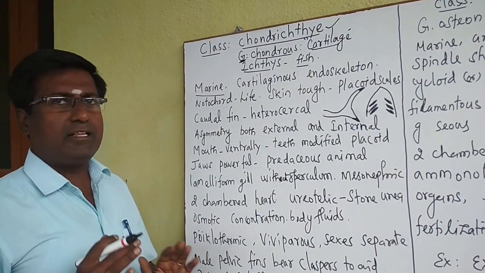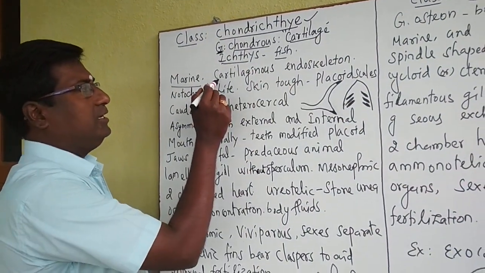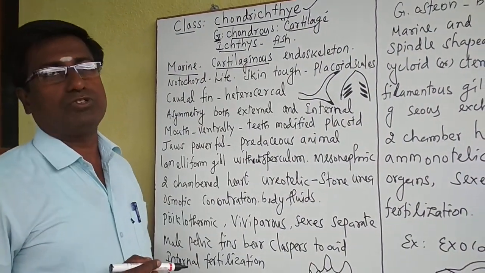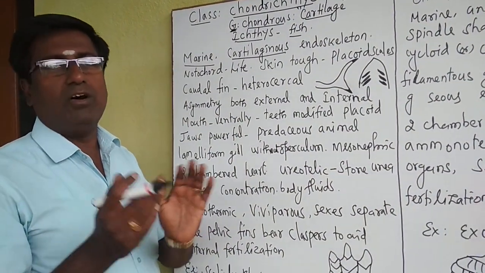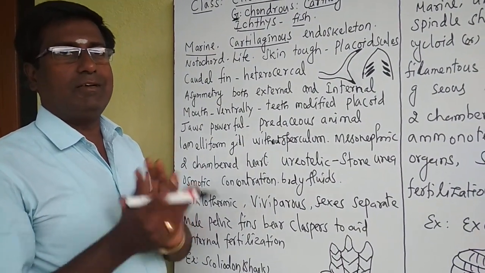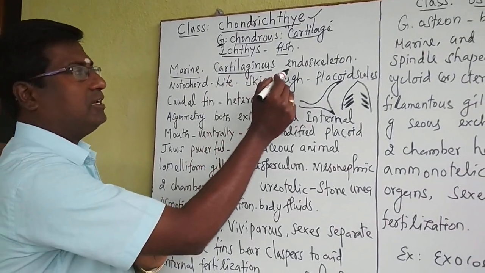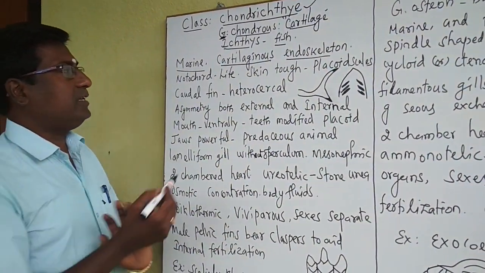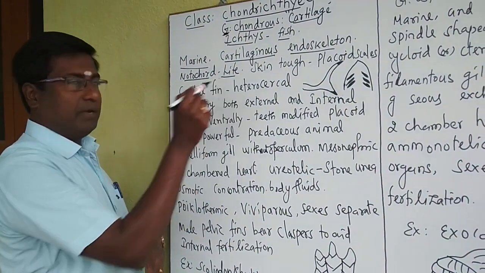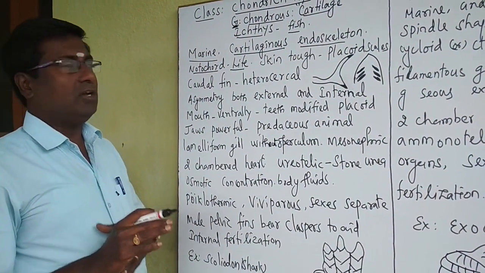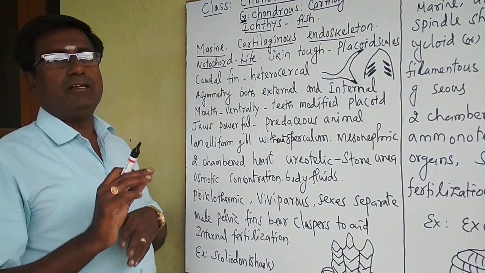Then inside the body, the endoskeleton is made up of cartilaginous bones. That means like this ear bone, soft bones are inside, not very hard bones. It is a very soft bone. That is called cartilaginous endoskeleton. And in these Chondrichthyes fishes, the notochord is persistent, lifelong. Lifelong, the notochord is present in their body.